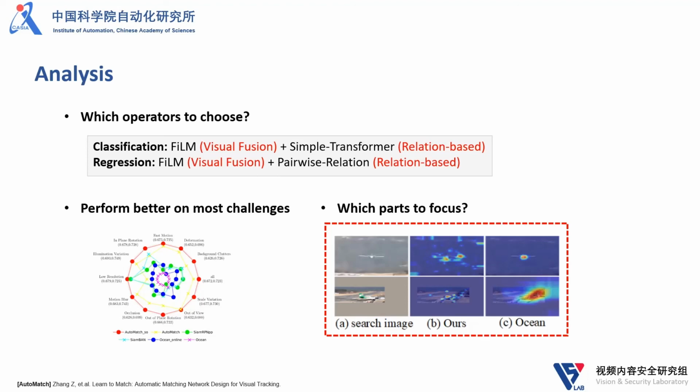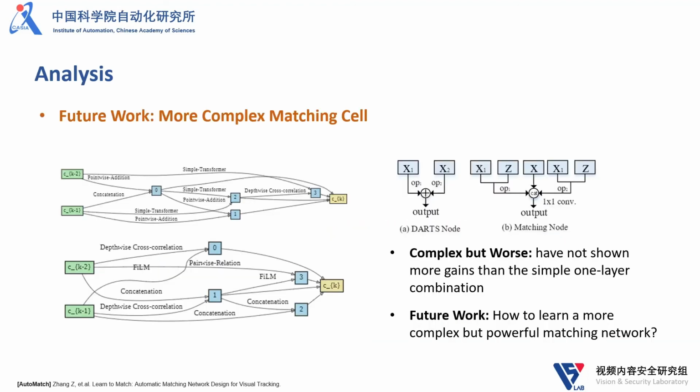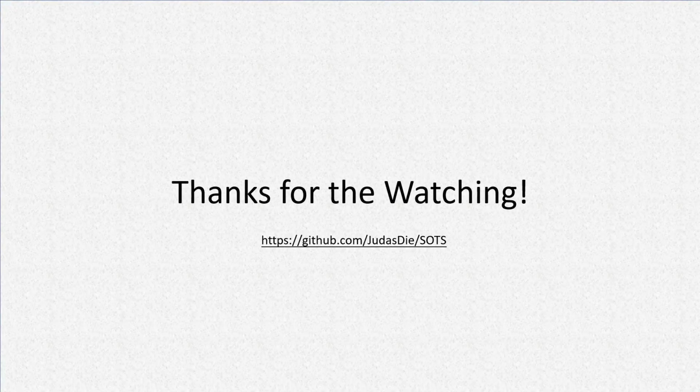We also try to search a more complex matching cell as in DARTS. In other words, we search a directed acyclic graph cell for matching. But unfortunately, we haven't achieved better results until now. It is left to future work. The code will be publicly available soon.